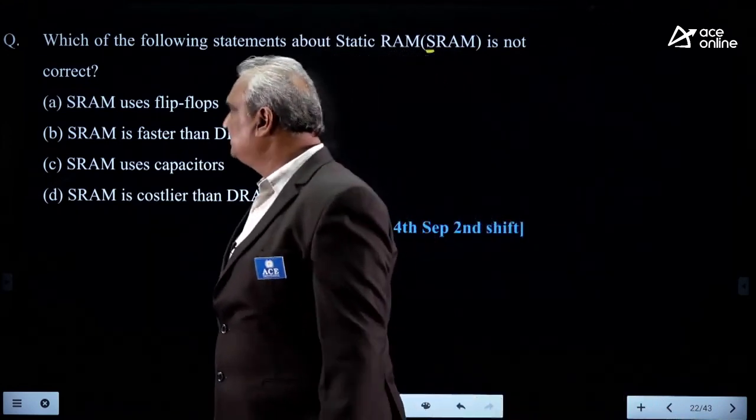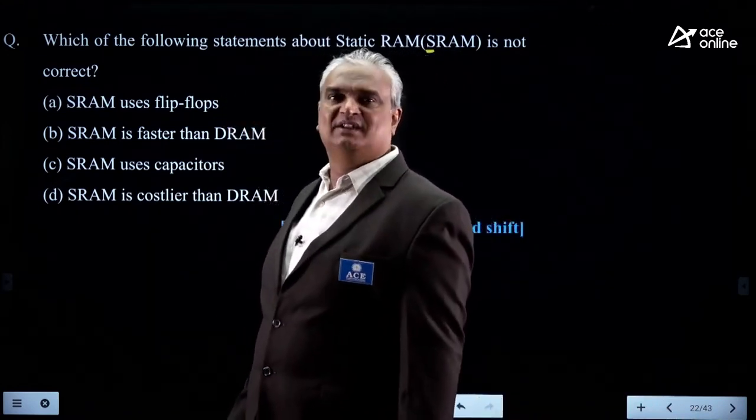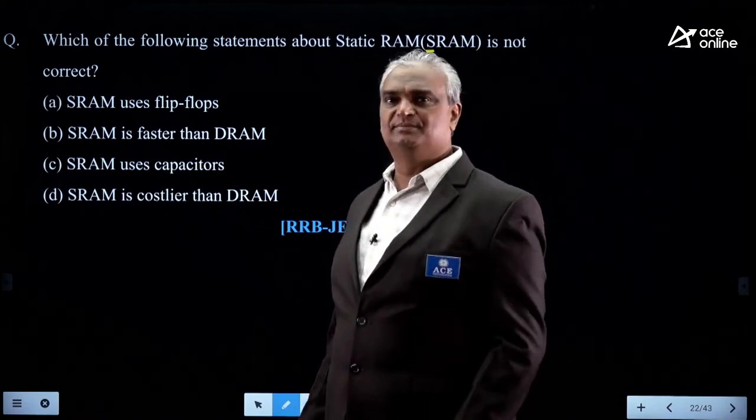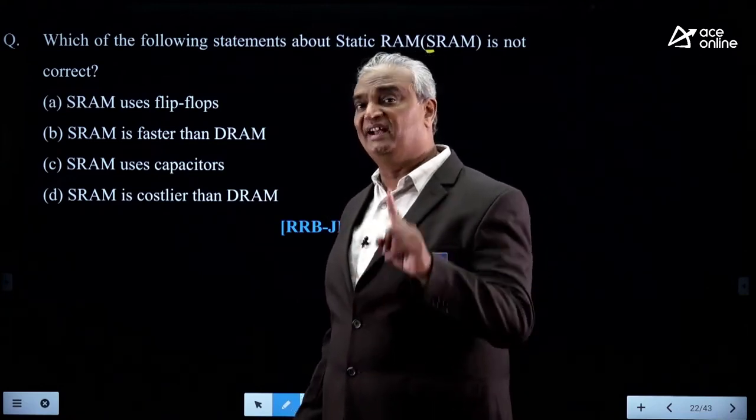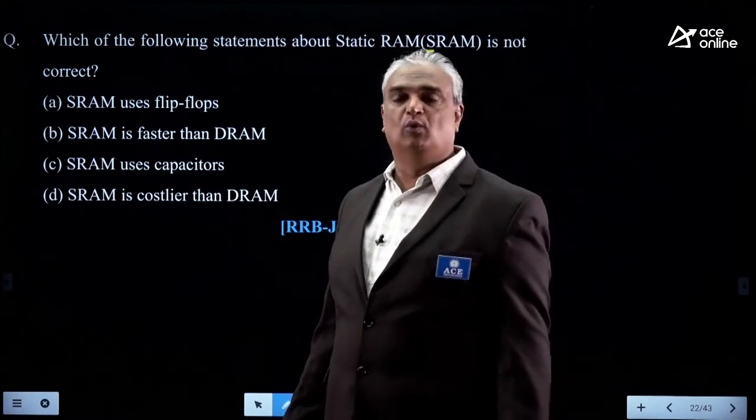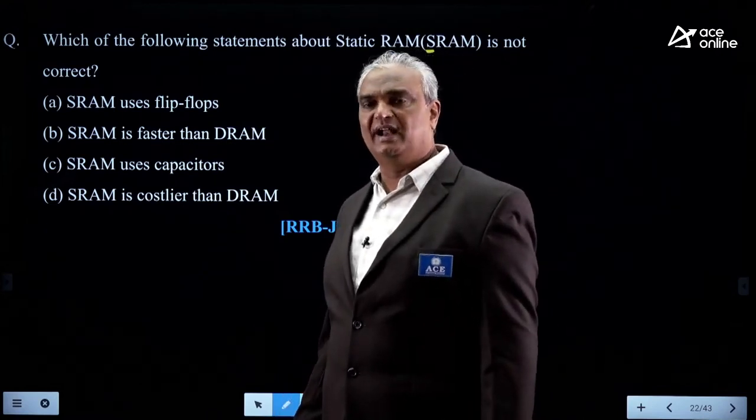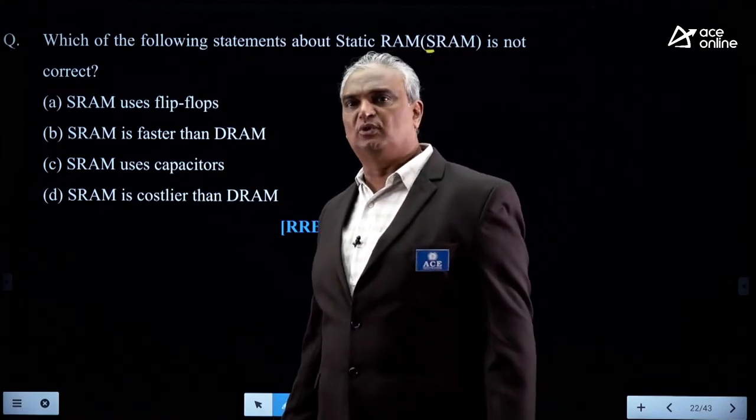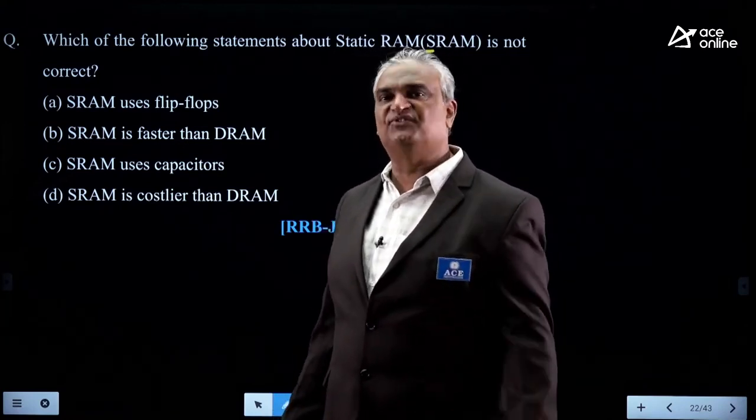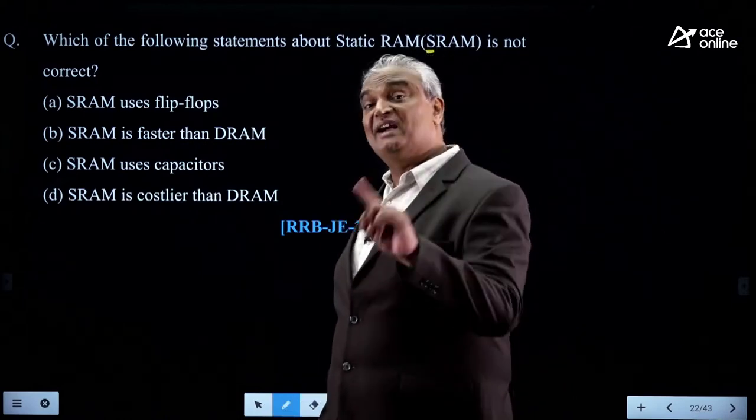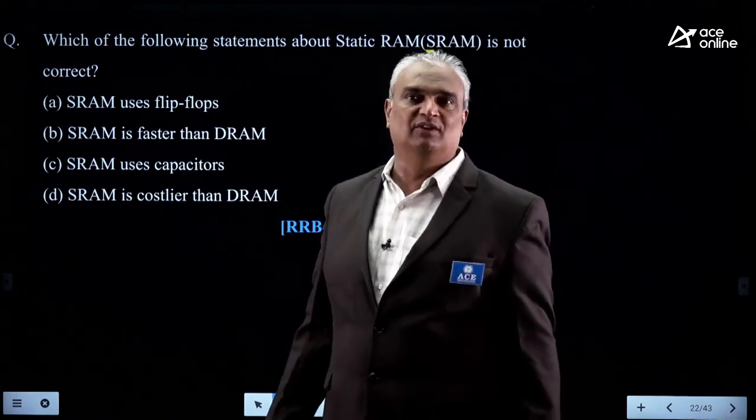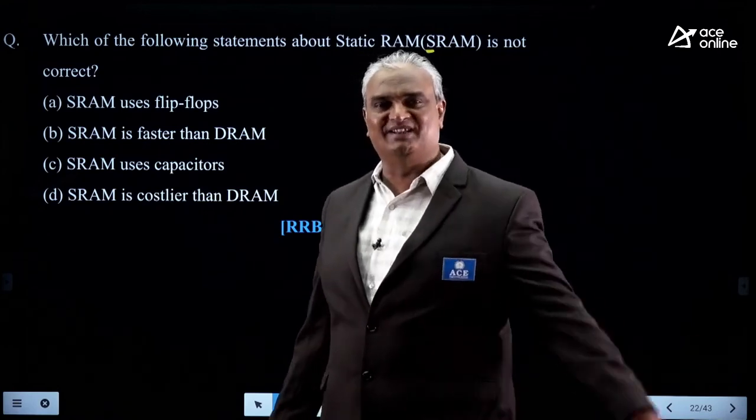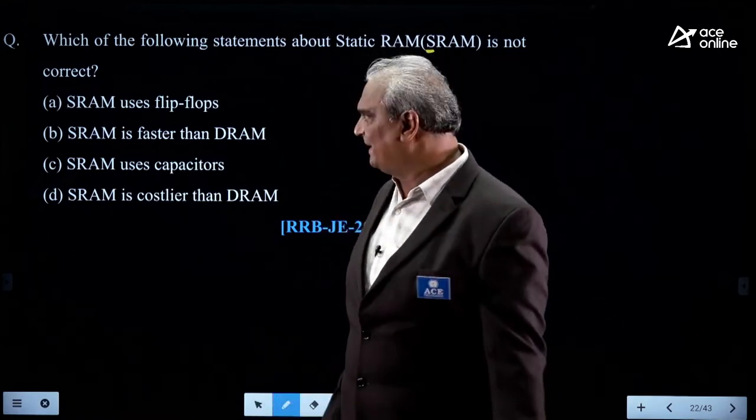First one, SRAM uses flip-flops. Yes. DRAM means dynamic RAM. Design requires, means if you want to store 1 bit in dynamic RAM, it requires only 1 transistor and 1 capacitor. Generally, FET is also referred to as a transistor. FET means field effect transistor. Capacitors are required while designing dynamic RAM, but no capacitor is required for designing static RAM.